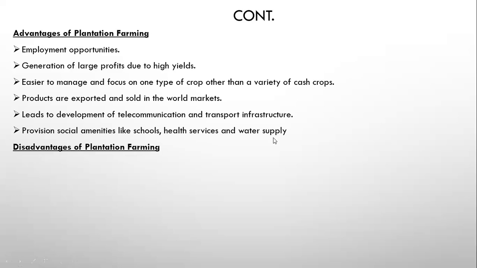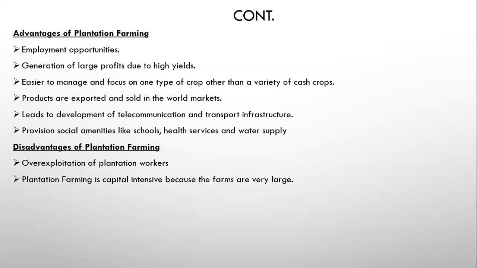Now, let's look at some disadvantages of plantation. Over exploitation of plantation workers. This is one of the disadvantages. Now, these workers who work on plantation farms, I can tell you that the conditions of service are usually poor. They are exploited. They are not paid well. If you go to Sierra Leone, you discover that workers are paid $10 per month. That is a very small amount of money.